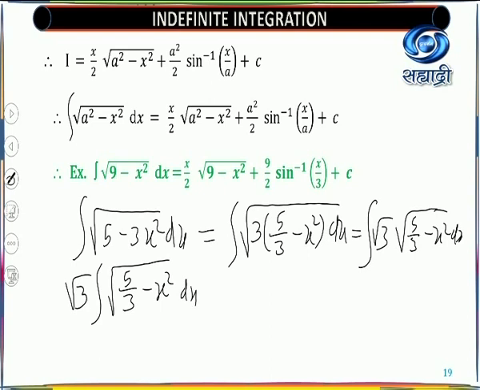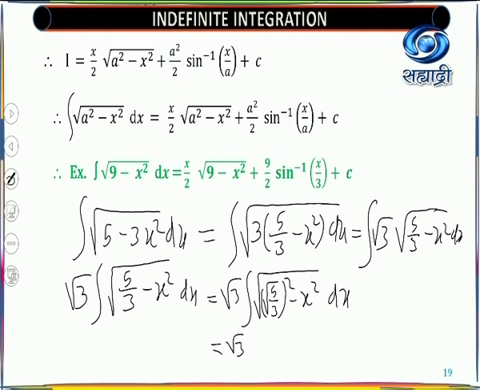So anyways, what you will get, root 3 as it is. Now integral of root of 5 upon 3 square minus x square dx. Now your formula. What is your formula? Root 3 is outside the bracket. You will get x by 2 bracket as it is, that is root of 5 upon 3 minus x square, plus a square.